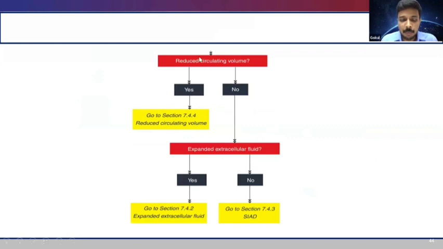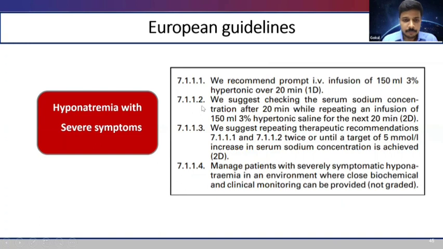If it is chronic hyponatremia without severe or moderately severe symptoms, then we have to see what about the circulating volume. If the circulating volume is reduced, then treat the reduced circulating volume. If it is not, then see whether it is expanded circulating volume. Then we have to treat the expanded circulating volume. If the volume status is euvolemic, then treat it as SIADH. So this is the management.